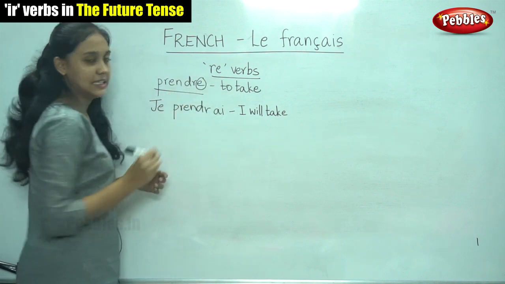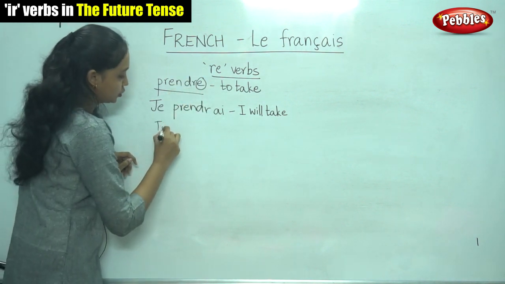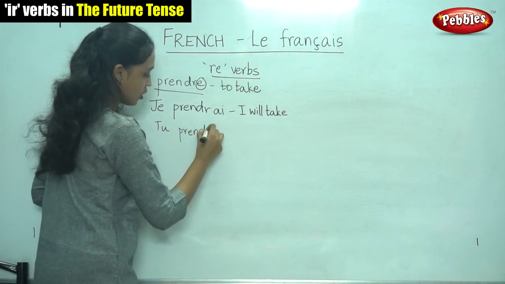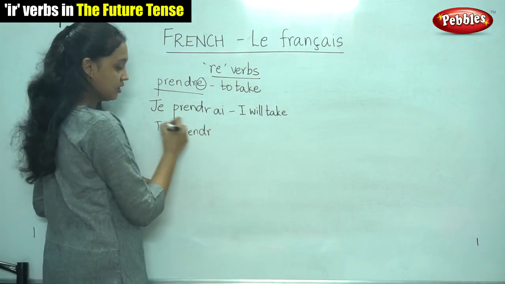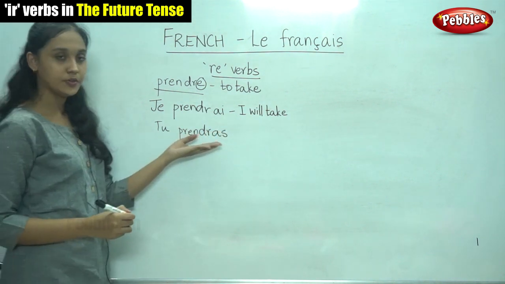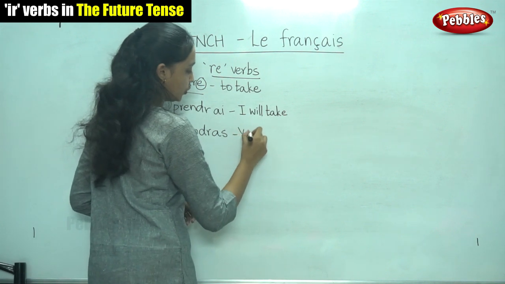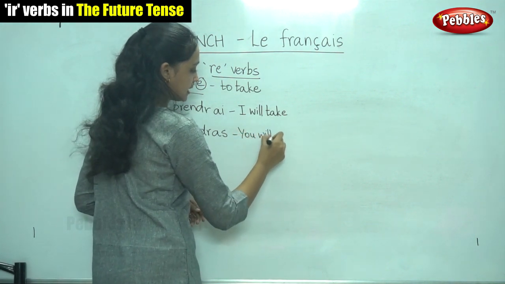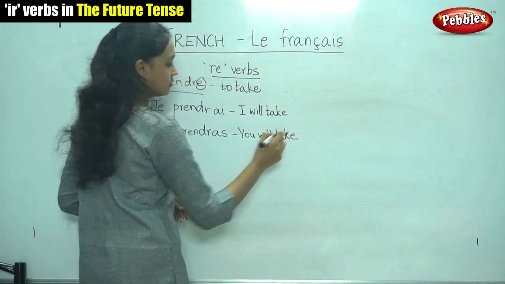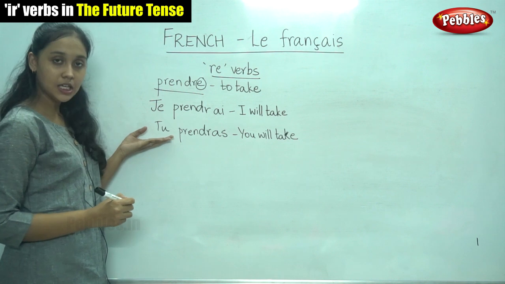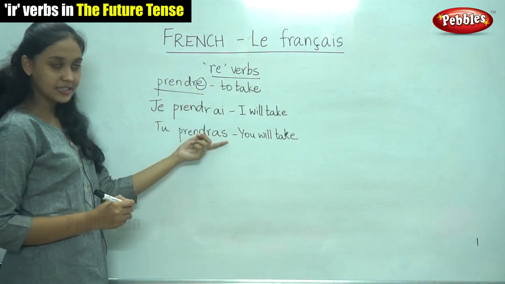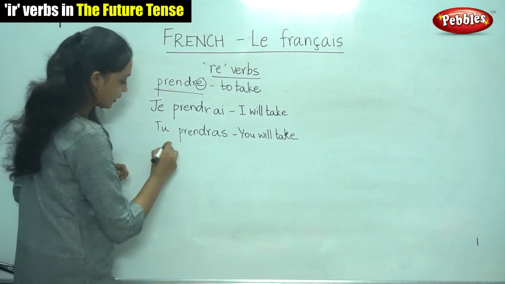We drop the E. For tu, we write the stem prendr, and for tu, it is AS. Tu prendras. It means you will take. Is it easy? You just have to drop the letter E and add the endings as usual.